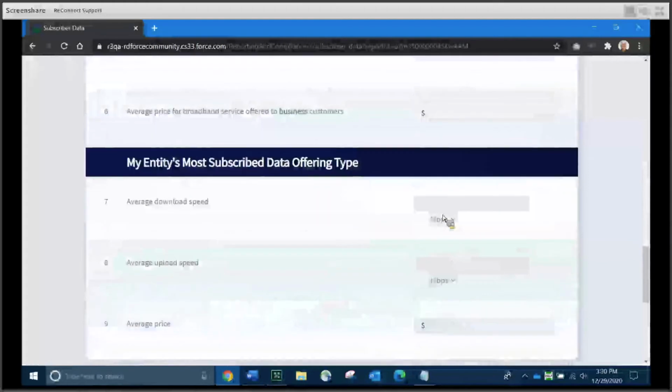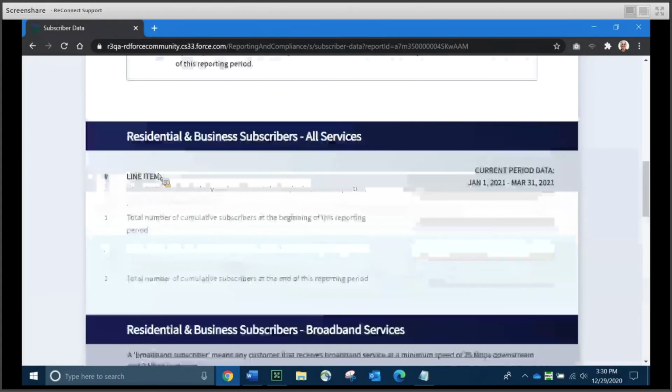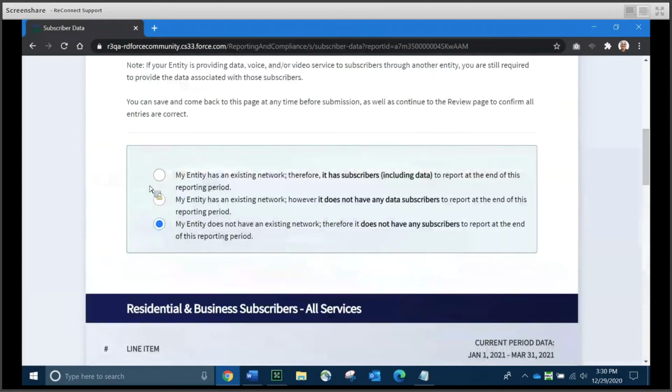If you've chosen the last one because you don't currently have a system and you're in the process of building out, that's fine. Just note that you'll be able to scroll down and see that all of the data entry fields are grayed out for you. You'll just click Save and Continue and move on with the rest of the report.